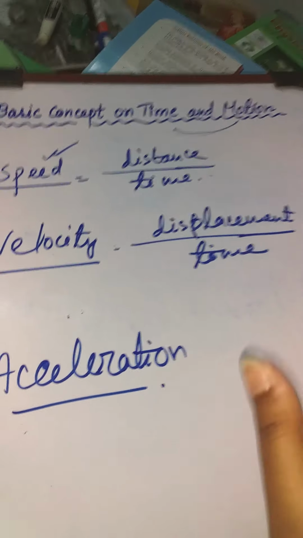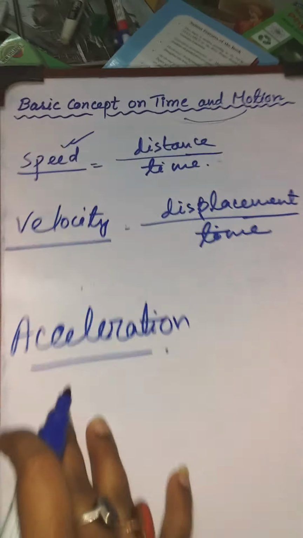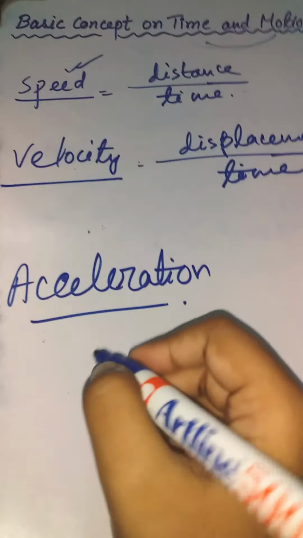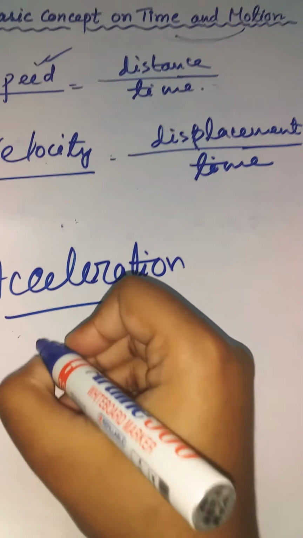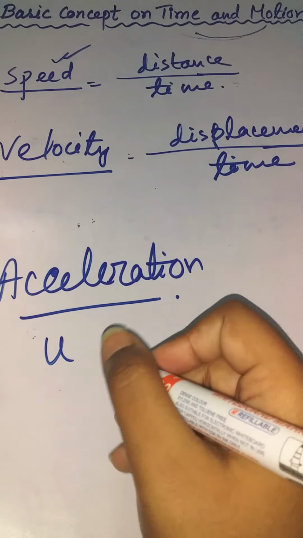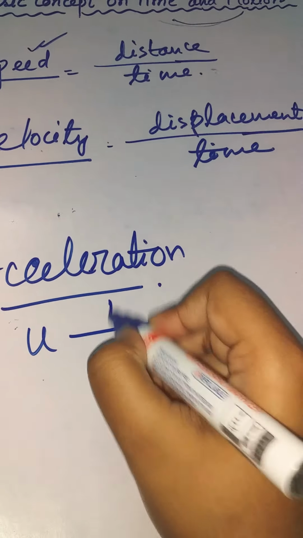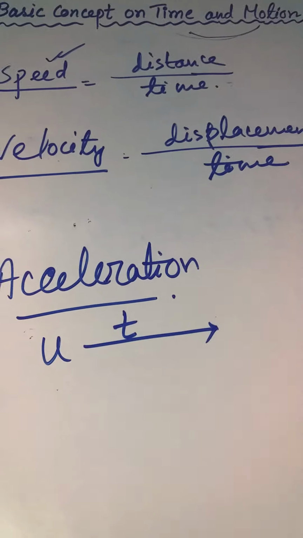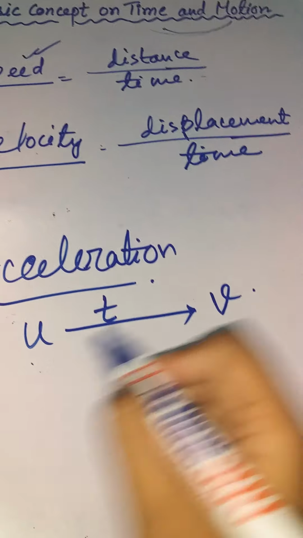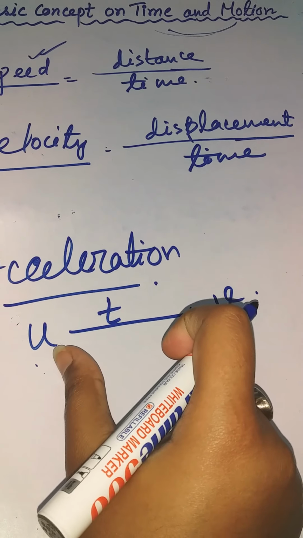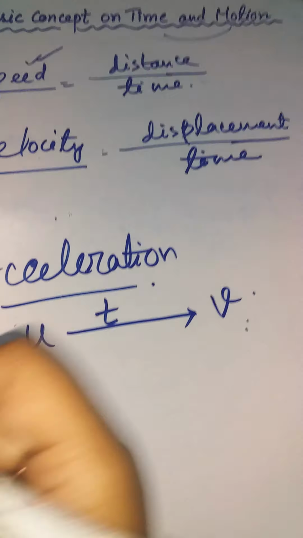Now acceleration basically means, let us assume that at a time the velocity of a body is u. Within time t, the velocity changes to v. So this change of velocity within a limited time is known as acceleration.